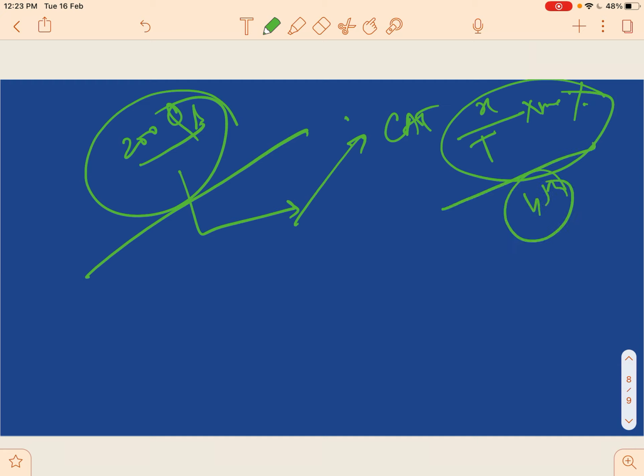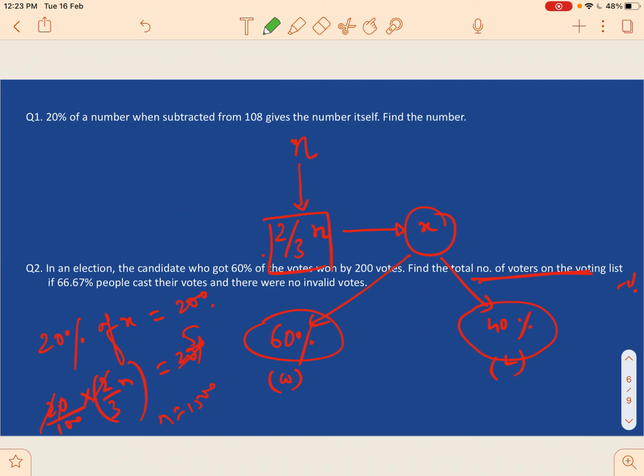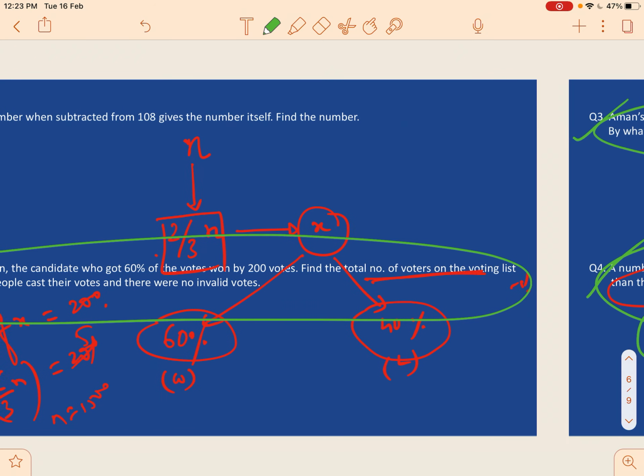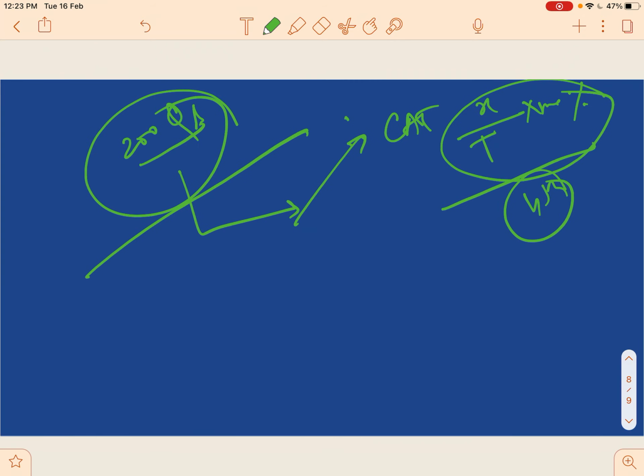What CAT is going to ask you is the application based question, as we can see over here, and in the second question in fact also. The first one is a straightforward question. It's rarely asked in CAT, but these three questions can be expected to be asked in the CAT examination. So just make sure you are practicing CAT level questions.